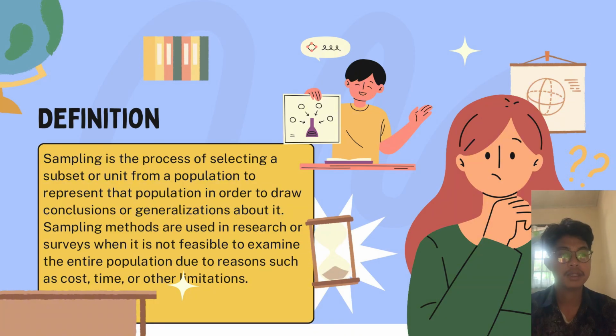Okay, the next definition. Sampling is the process of selecting subsets or units from a population to represent that population in order to draw conclusions or generalizations about it. Sampling methods are used in research or surveys when it's not feasible to examine the entire population due to reasons such as cost, time, or other limitations.